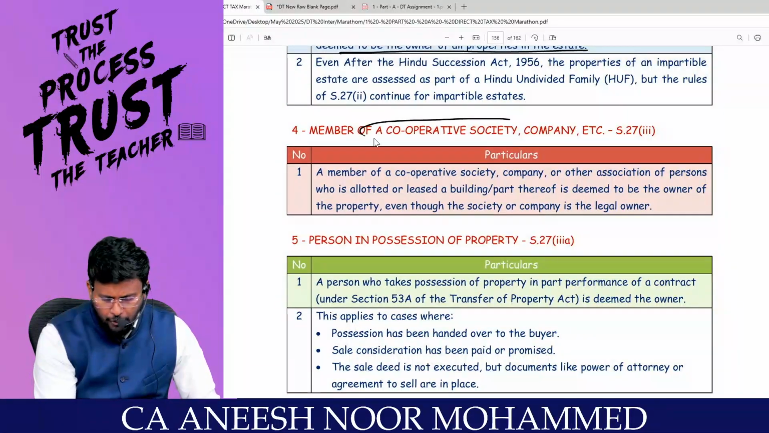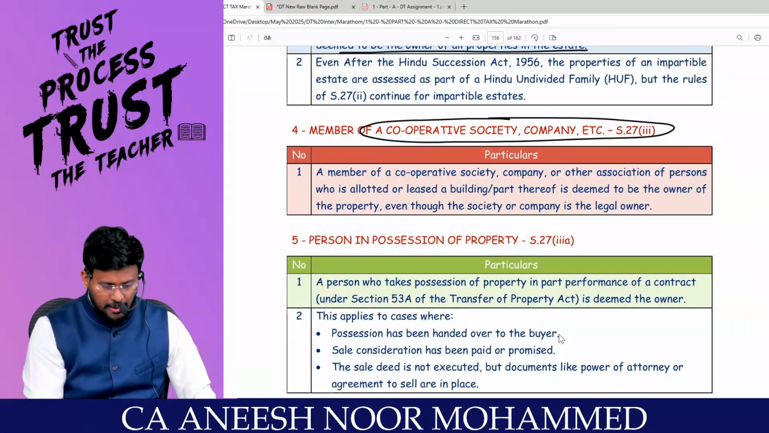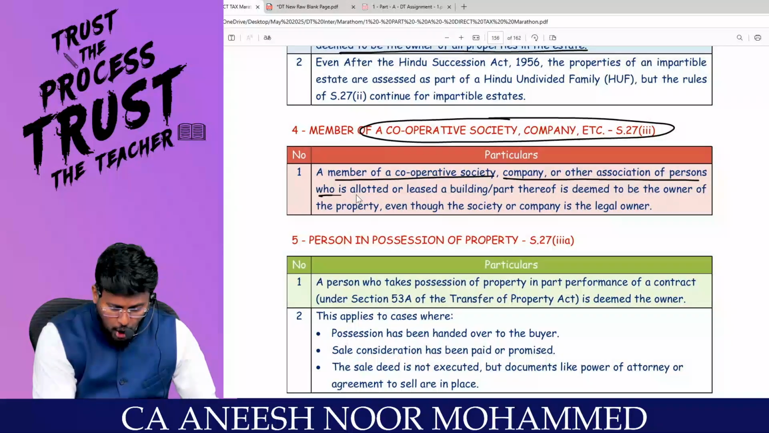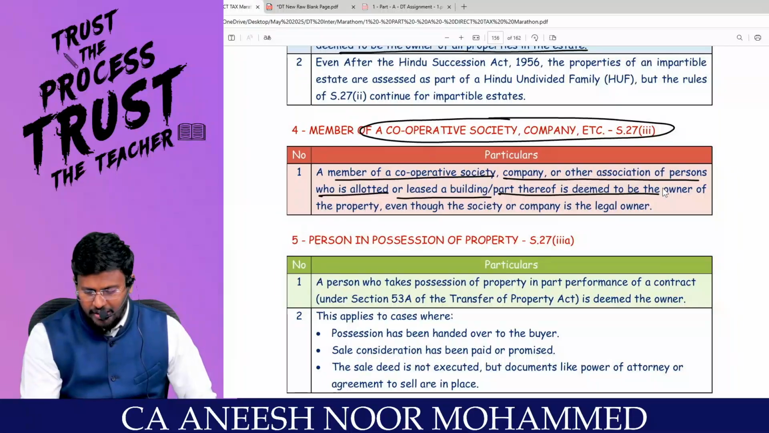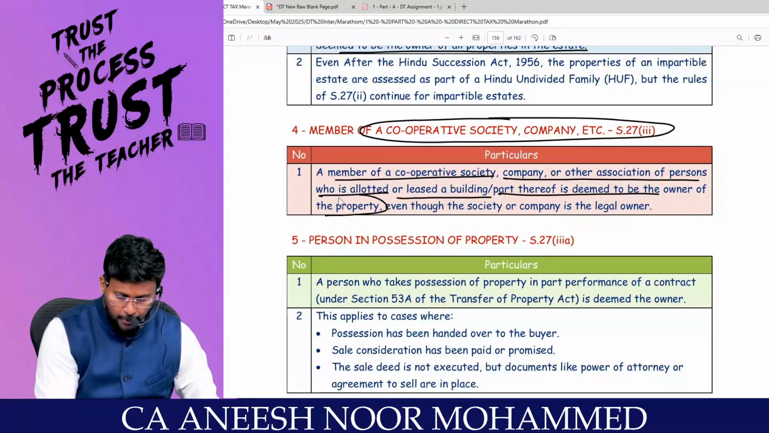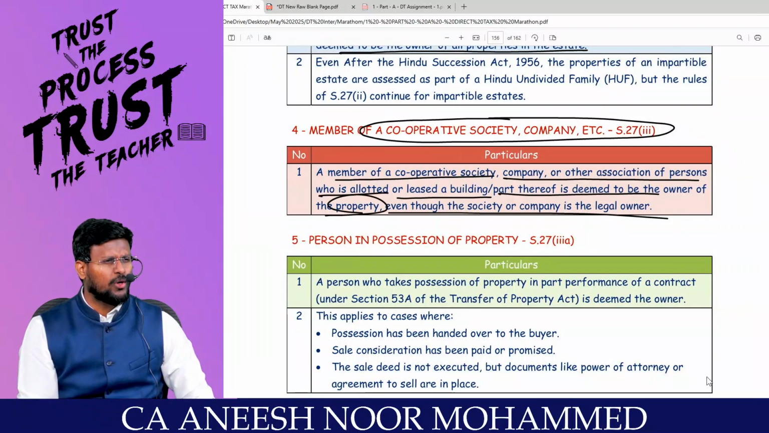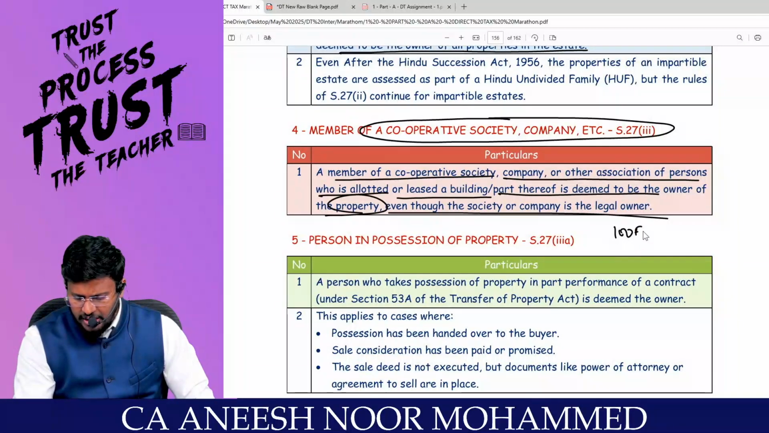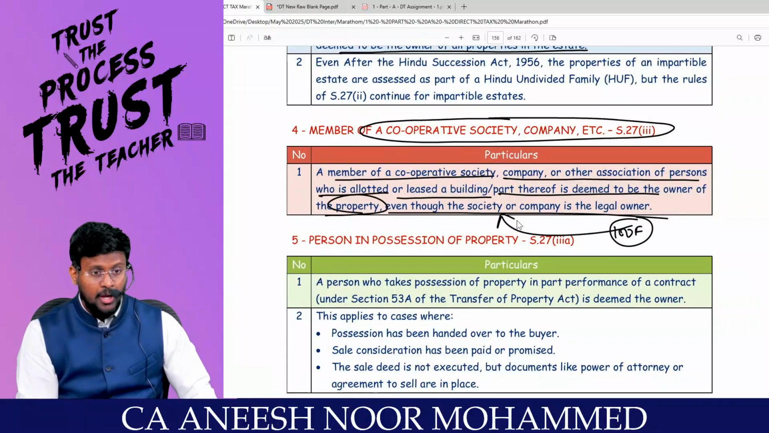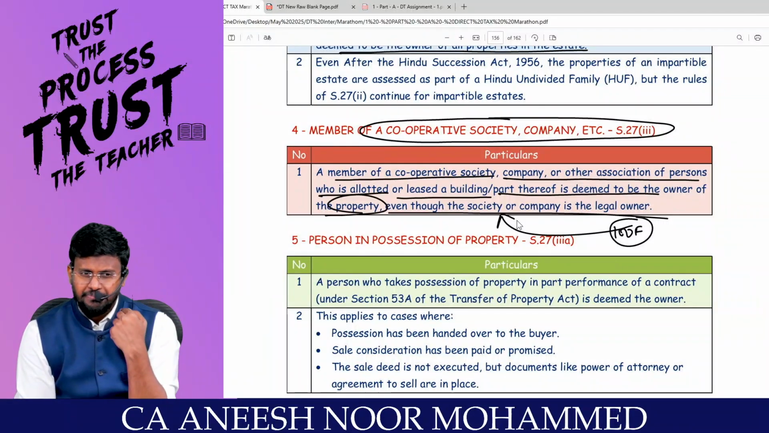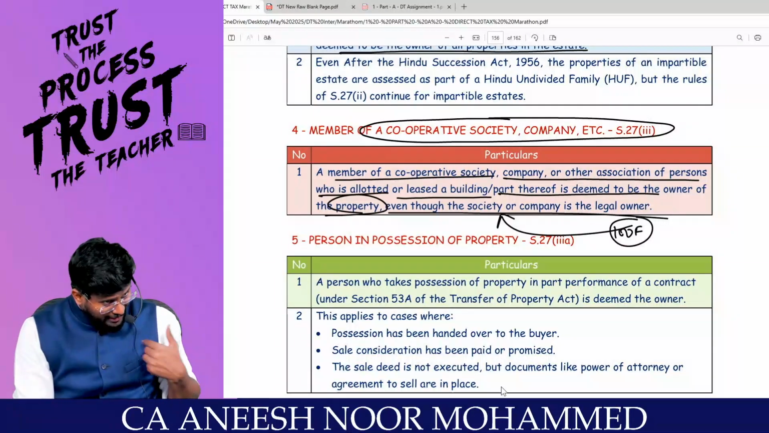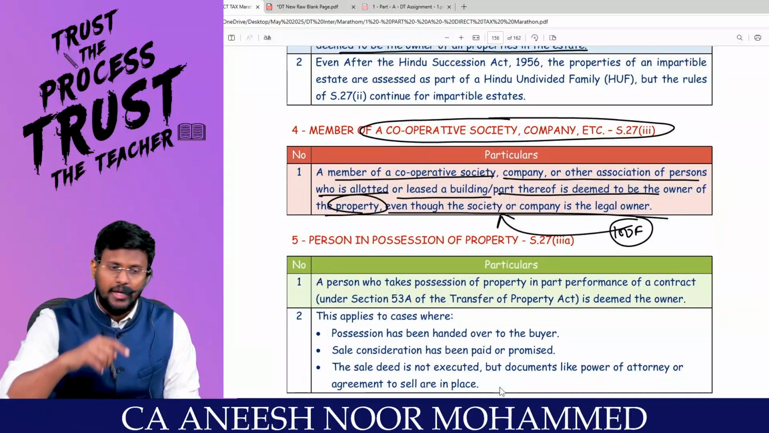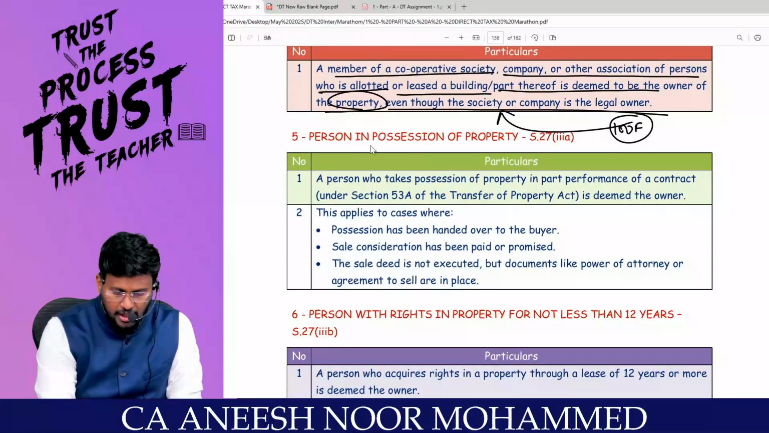Next one, member of a cooperative society or company. For example, you are a member of a cooperative society, company or other association, or a person who is allotted or leased a building or part thereof. You are deemed to be the owner of the property, even though the society or company is the legal owner. Sometimes in Chennai, big flats will be there, 100 flats, and the legal owner may be in the name of the society. But in that, I would have purchased only one flat. I will be treated as the deemed owner, even though the papers will be in the society's name. Are you all really with me? Person in possession of the property.